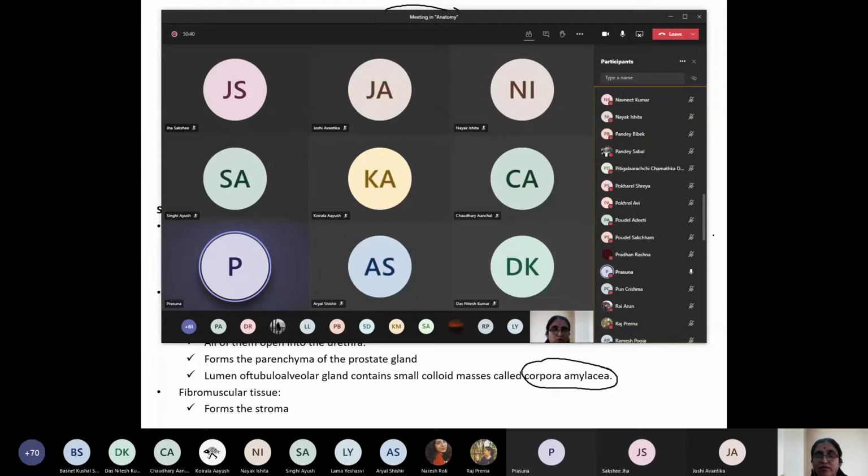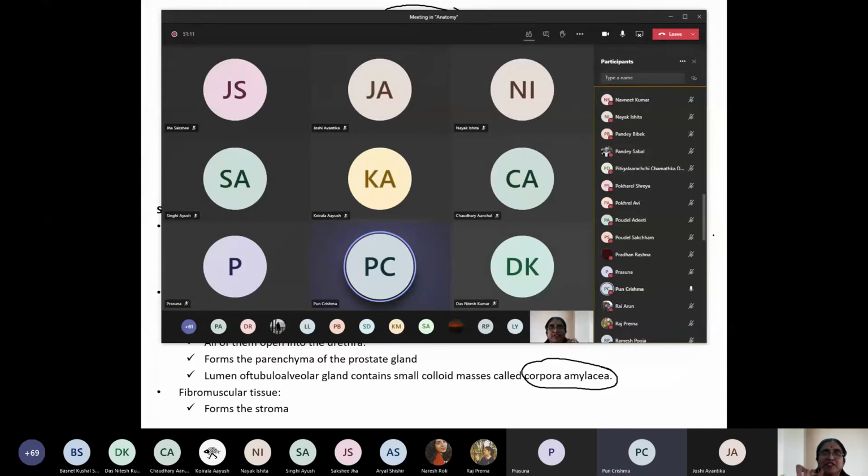Krishma Poon, can you clarify the confusion of Prasanna? Yes, ma'am. The corpora amylacea are small colloid masses, or fibromuscular tissue which forms the stroma. Okay, fibromuscular tissue is the structure which fills the space between the mucosal, submucosal, and prostatic gland proper.